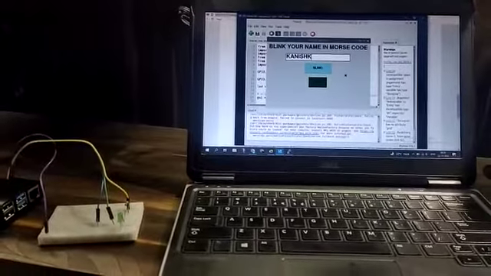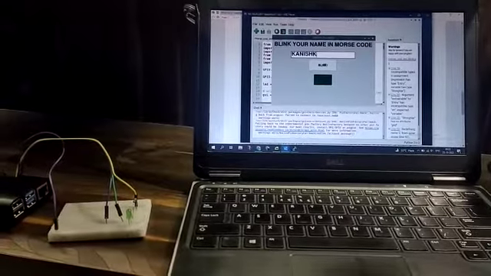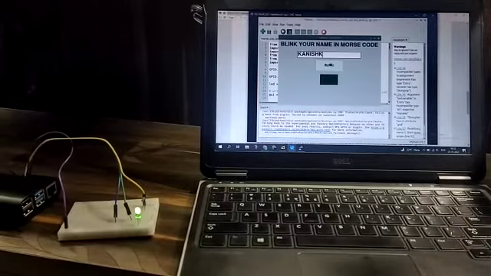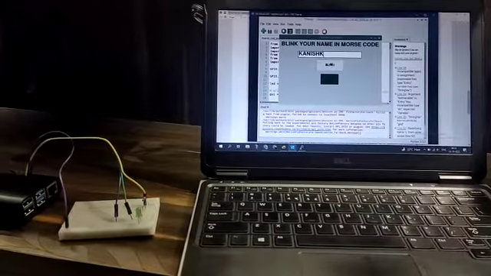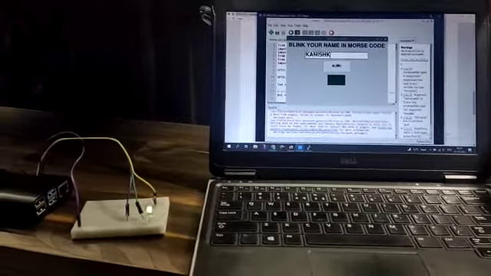So I have already written my name in the text box. When I click on this blink button, the LED will start blinking in my name. So the LED is blinking in Morse code.